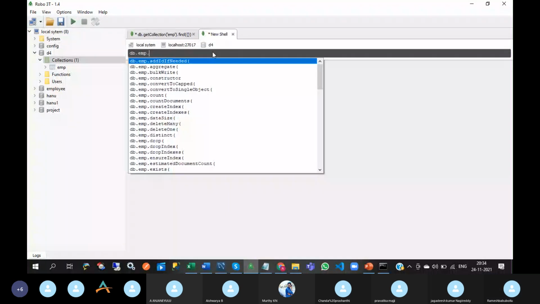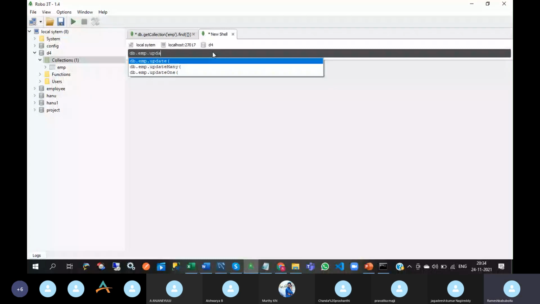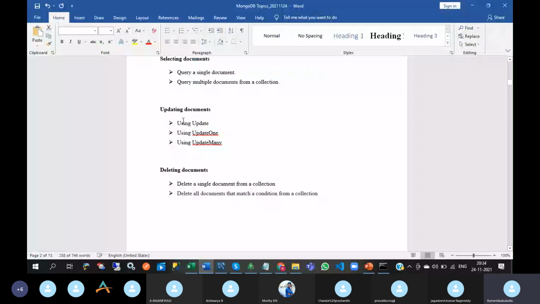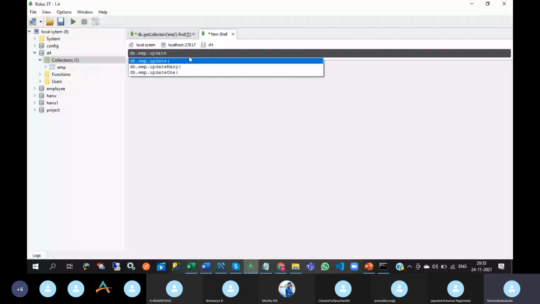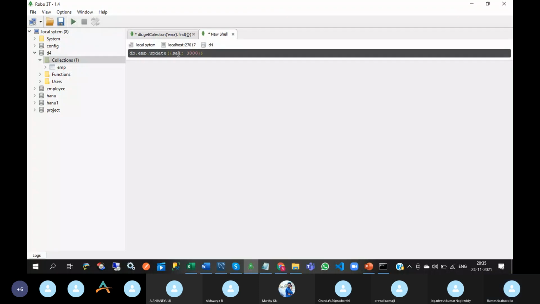db.emp.update. Here we can use update, update one, or update many. The first block is where we need to write a condition, so that is salary colon. What is that salary value? 3,000. After that, put a comma, open the curly brackets, and write $set.